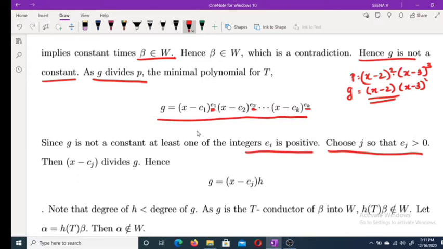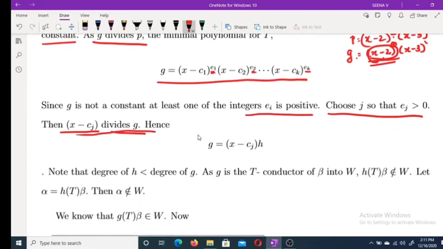Now what is the meaning of that? x minus cj divides G. If you choose some Ej, here Ej is 1, so x minus c2 divides G. So x minus cj divides G. Hence G you can write as, or you can choose x minus cj as some x minus c3, because x minus c3 divides G. So G you can write as x minus cj into H.